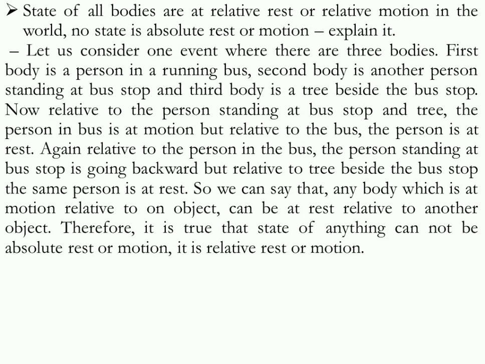The person in the bus is moving forward and sees that the person standing on the road is moving backward, but actually the person standing on the road and the tree beside the road are not changing their mutual position. So with respect to the tree, the person standing on the road is at rest, but with respect to the person in the bus, the person standing on the road is in motion.